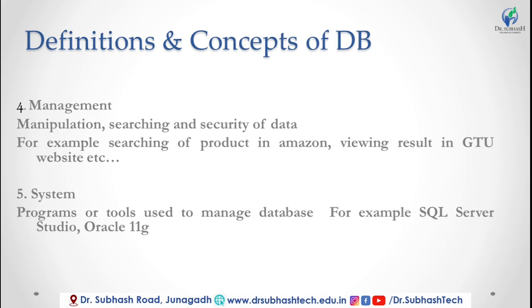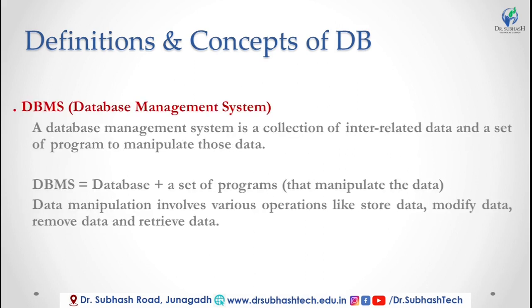Now we combine all the definitions and at last make a definition of DBMS, database management system. A database management system is a collection of interrelated data and a set of programs to manipulate this data.